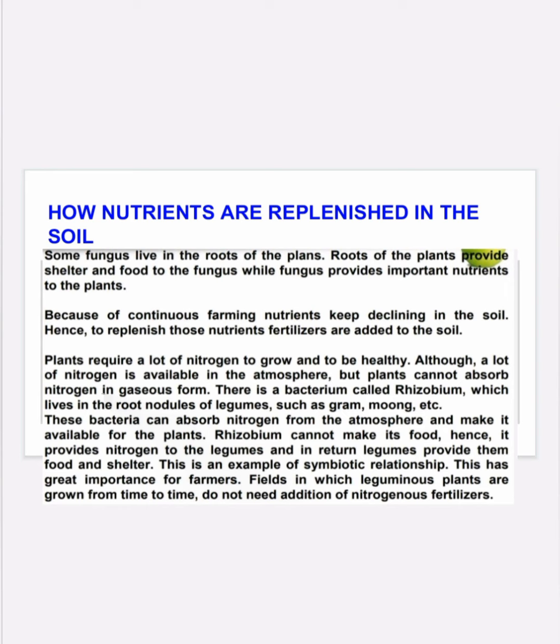It provides nitrogen to the legumes, and in return legumes provide them food and shelter. This is another example of a symbiotic relationship. This is of great importance for farmers, in whose fields leguminous plants are grown from time to time.